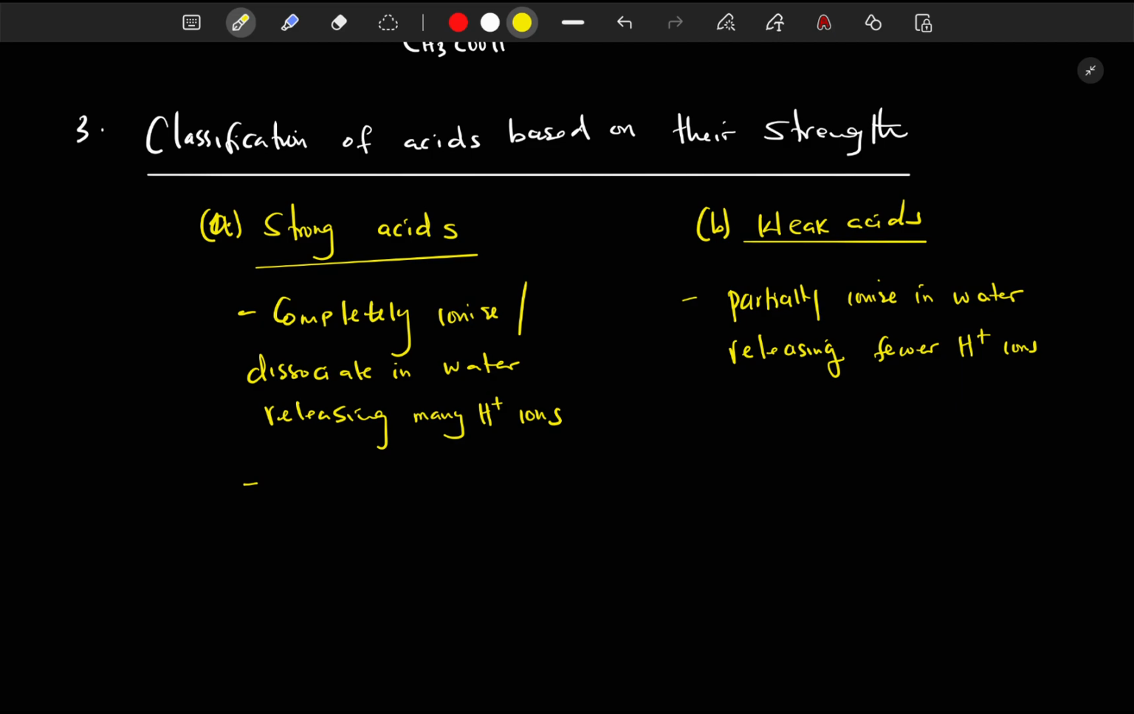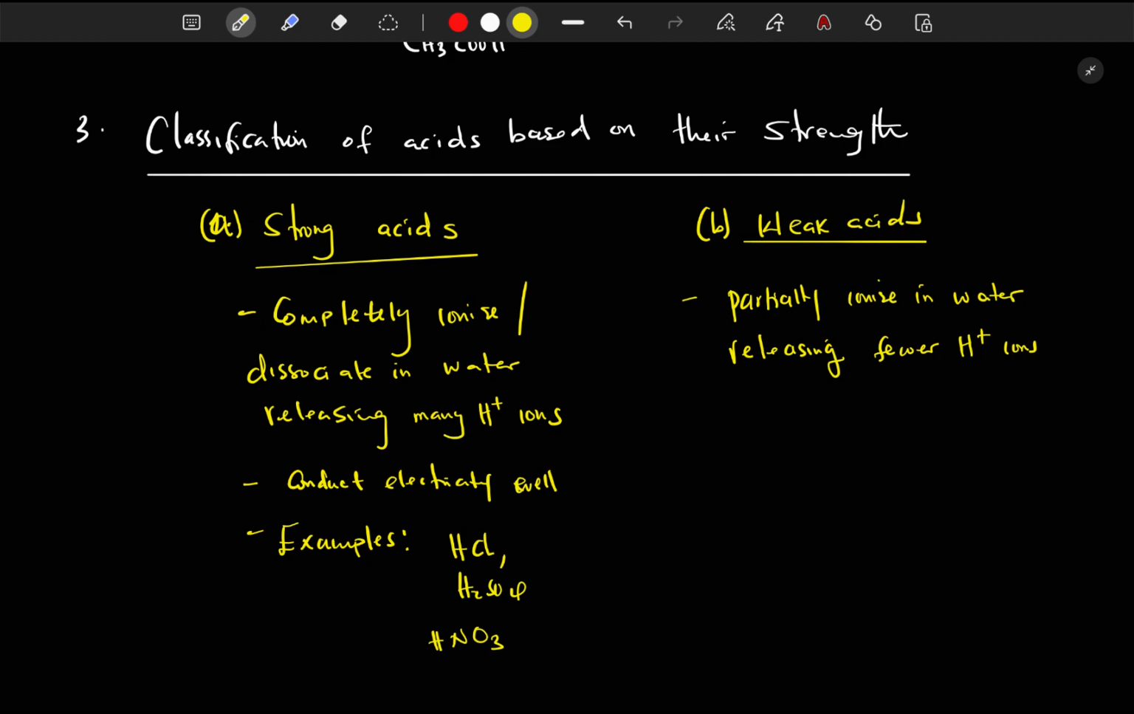All right, let's talk about their pH. Before I talk about their pH, they also conduct electricity quite well. All right, they conduct electricity very well, meaning these are strong electrolytes. All right, let's look at some examples. We have hydrochloric acid, we have sulfuric acid, we also have nitric acid. These are examples of strong acids.